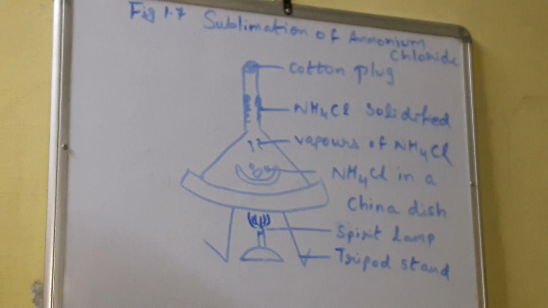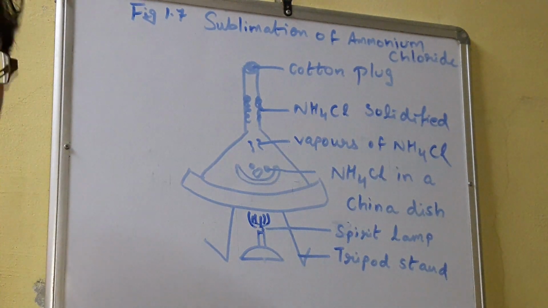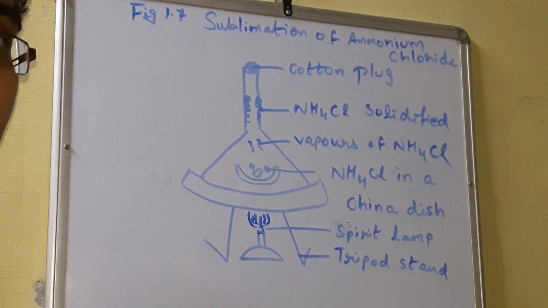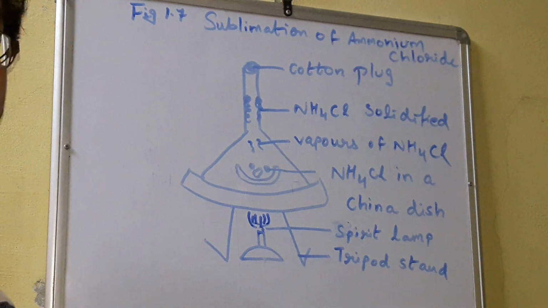Now this is the activity given, activity number 1.7. Figure 1.7 is given, sublimation of ammonium chloride, on page number 8. Just see, for this activity, ammonium chloride is NH4Cl. I have written the formula on the board, NH4Cl. It is ammonium chloride. Ammonium chloride also shows sublimation. Now to conduct this activity, we have to see how ammonium chloride directly converts from solid to gaseous state. For that we need a few things. Now what is the material required?